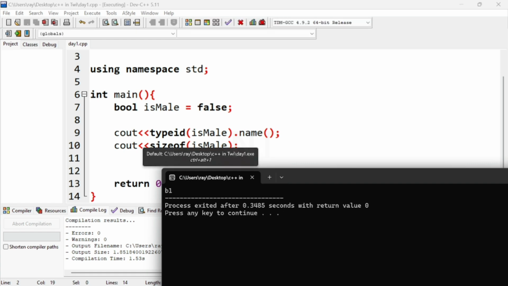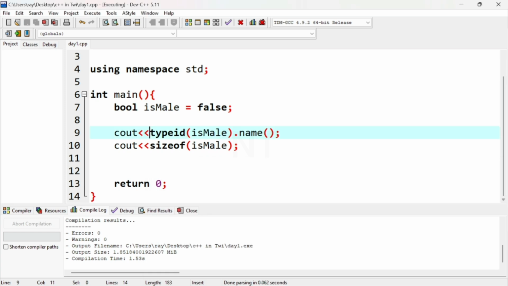So maybe we can add something to make it more descriptive. We can add something like the data type. It's a string, so let me put it in code. The data type is something like this.